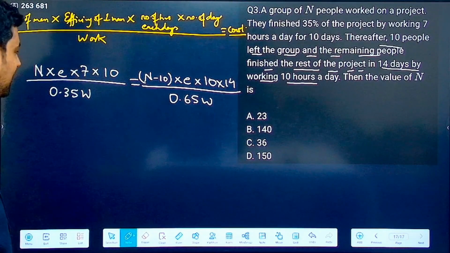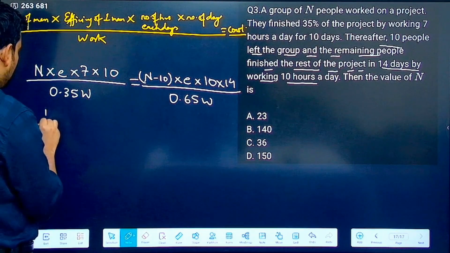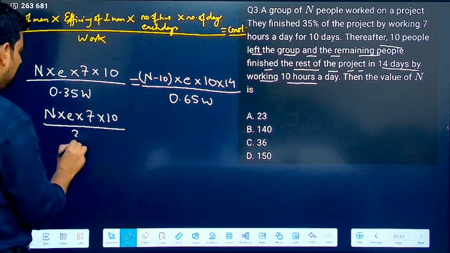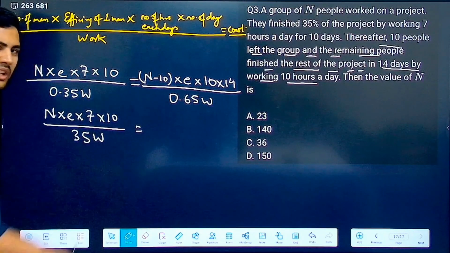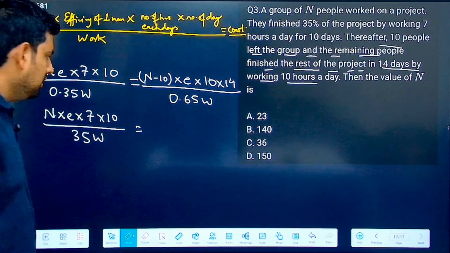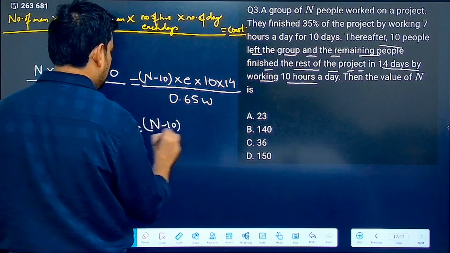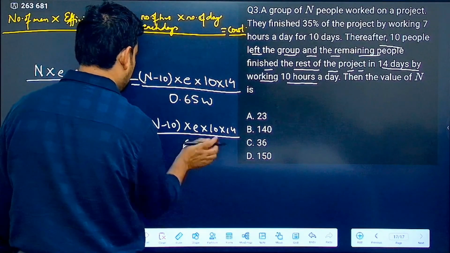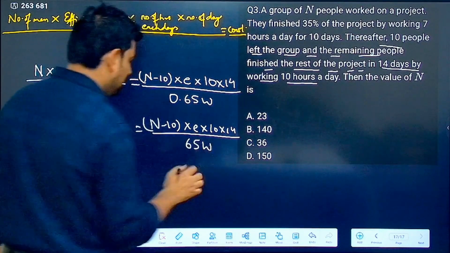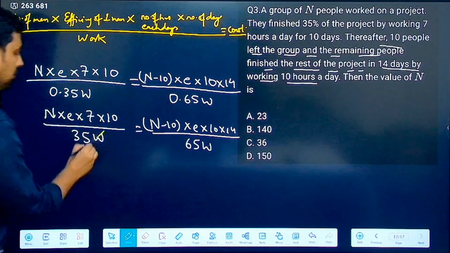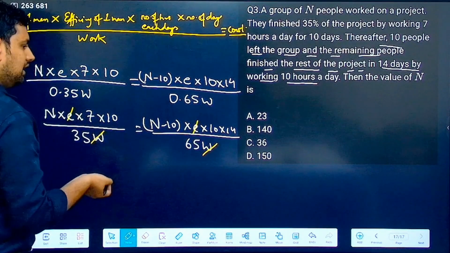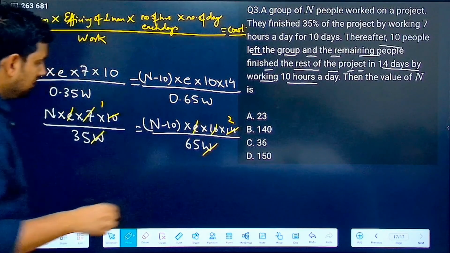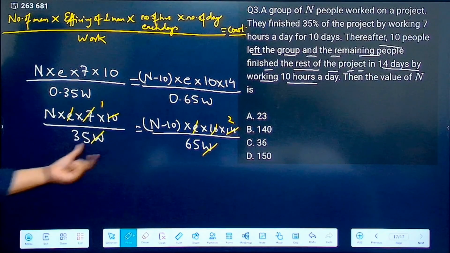Correct? Very easy. Now I'm writing it again so that I can cancel it. N into E into 7 into 10. Now 0.35 W, I'm now writing 35 W. Just multiplying both sides by 100 in the denominator. So then (N minus 10) into E into 10 into 14 divided by 65 W. Now see how I cancel out things. W, W cancel, E cancel, then 7 ones are 7, 7 twos are 14, 10 and 10 cancel. Correct? Now 35 and 65 also I can cancel.